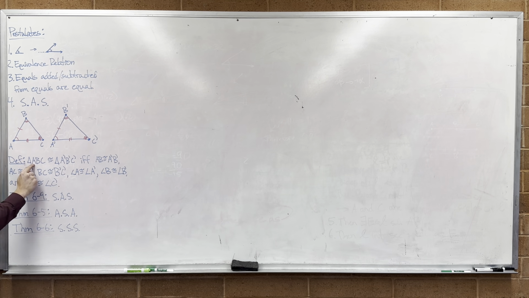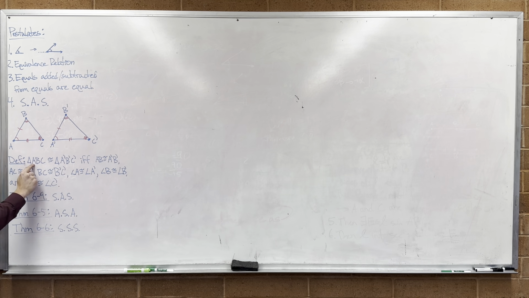Let triangle ABC and triangle A prime, B prime, C prime be triangles such that, well, we're doing side angle side, I'll just pick it, doesn't matter.